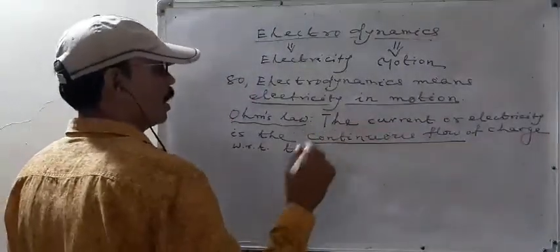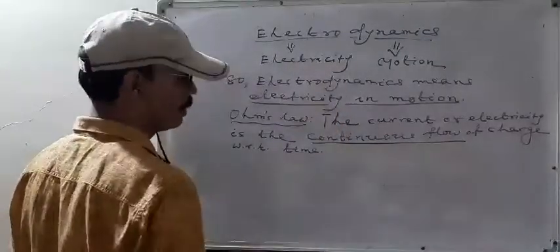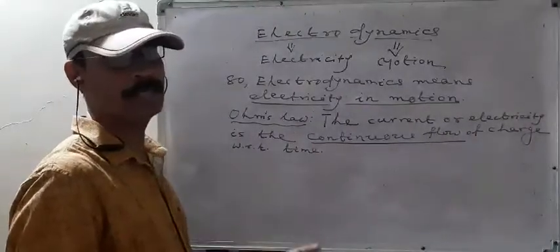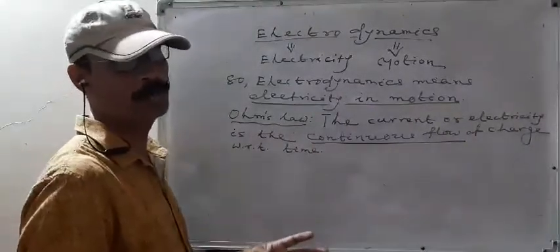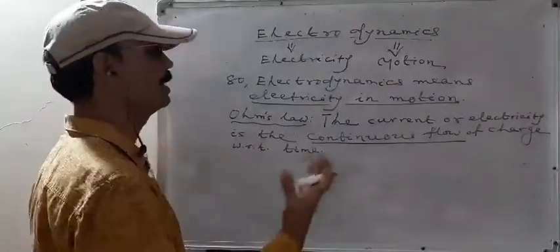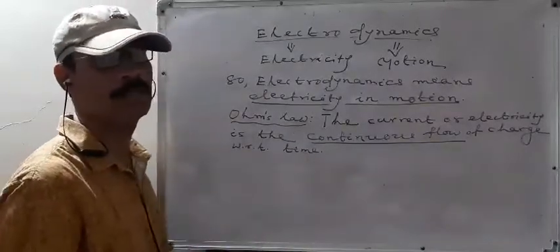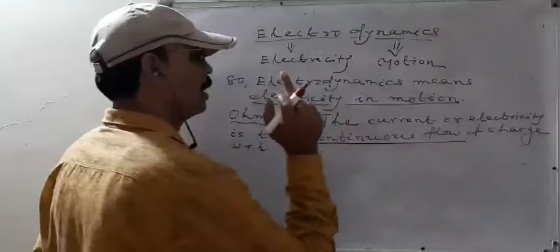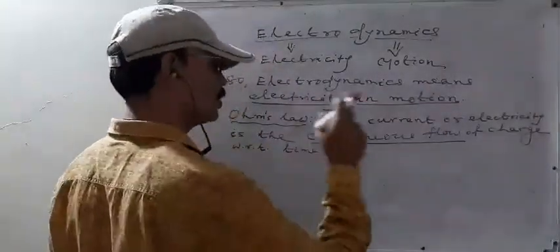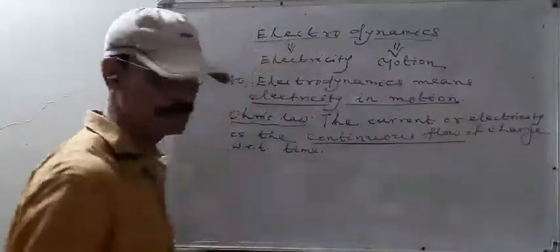So actually this electricity in motion, or electrodynamics, is the electricity we are using in our home, factories, everywhere, जहाँ पे इलेक्ट्रिसिटी यूज हो रहा है, that electricity is called as what? Electricity in motion. And electricity in motion means continuous flow of charge.